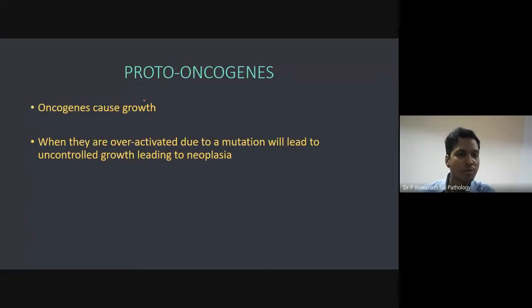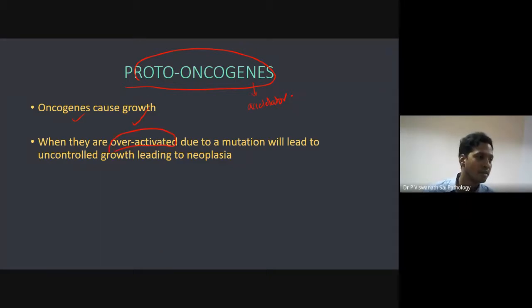Firstly, we'll talk about proto-oncogenes. Are they accelerator or brake? They're the accelerator of your body. They cause growth. Accelerator, it moves forward. They are normally active. I told you, you can't drive a car without an accelerator and brake.